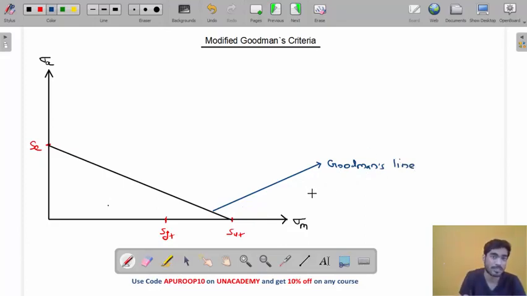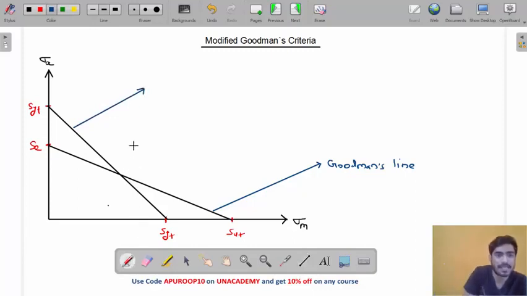How will we modify Goodman's line, my friend? We have to save the material from yielding. So we will draw a straight line joining SYT and SYT, my friend. What is this line called? This line joining SYT and SYT is known as Langer's line.